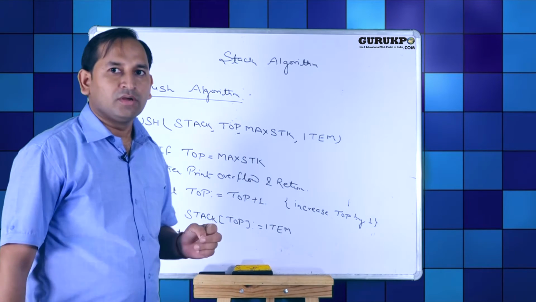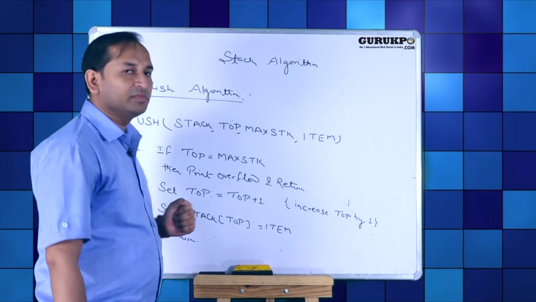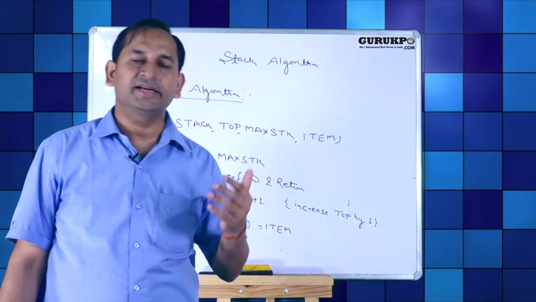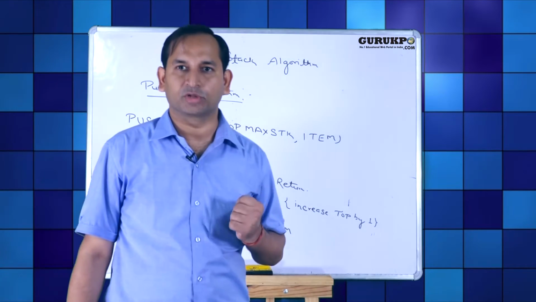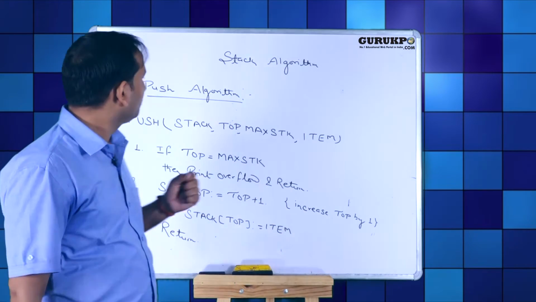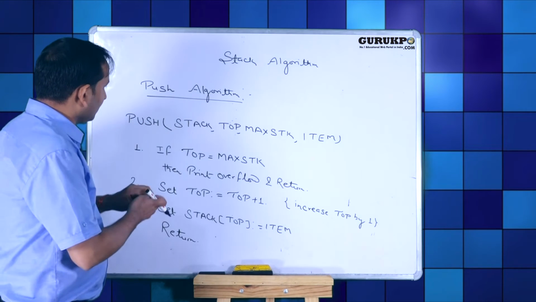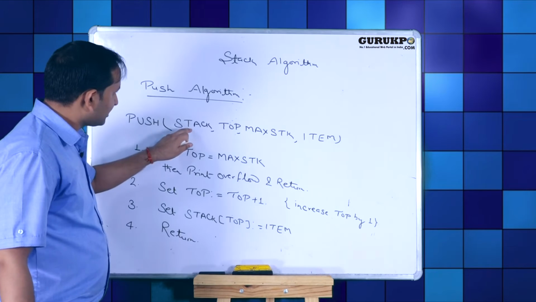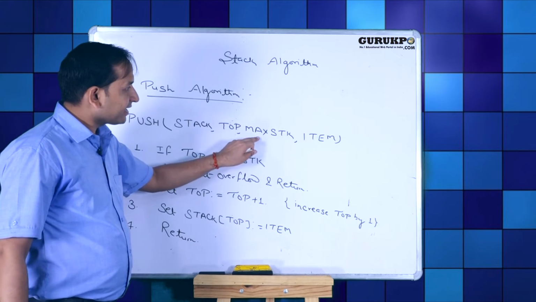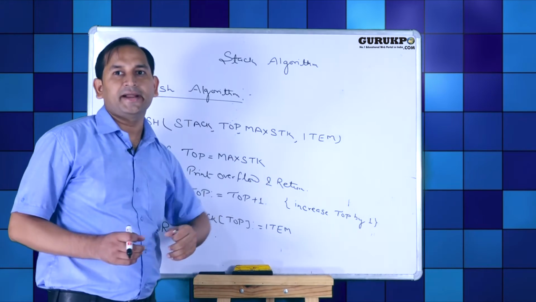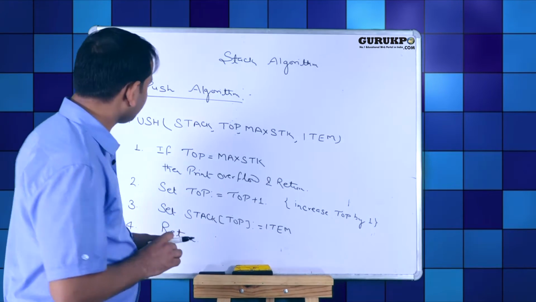Now we are discussing stack algorithm. There are 2 algorithms of stack. First one is push algorithm, meaning inserting new data items, and second one is pop algorithm. First we cover push algorithm. Push is the keyword. In push procedure, stack, top, max stack and data items are the 4 elements which are required in stack push algorithm.